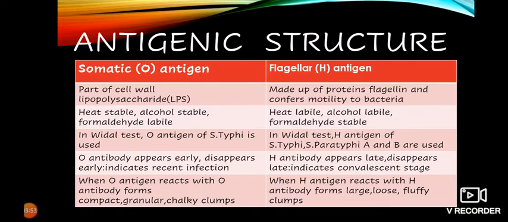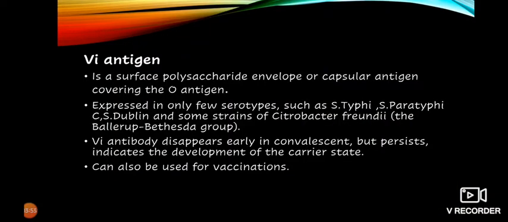Now the third type is Vi antigen. It is nothing but a surface polysaccharide envelope or capsular antigen covering the O antigen. It is found rarely in few serotypes such as Salmonella typhi, Salmonella paratyphi C, Salmonella dublin, and some strains of Citrobacter freundii, that is the Ballerup-Bethesda group.